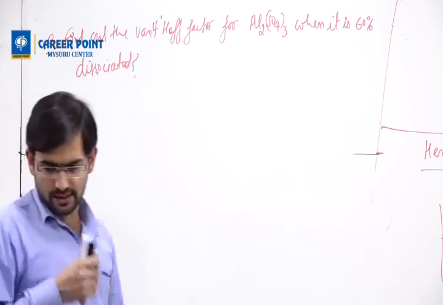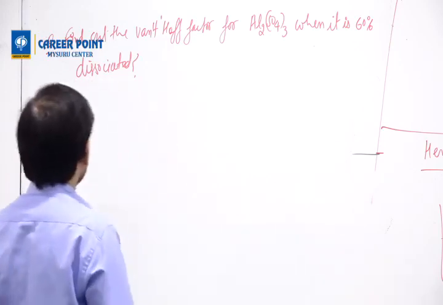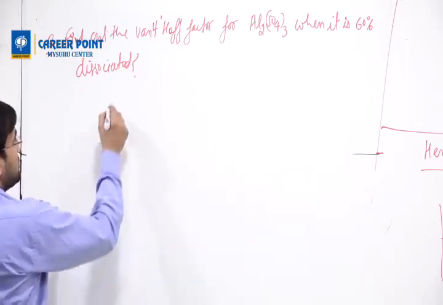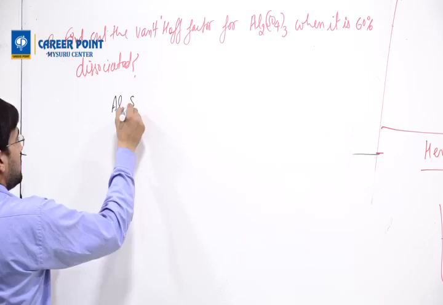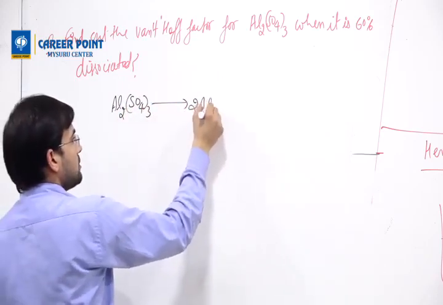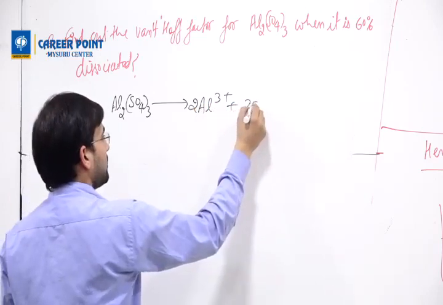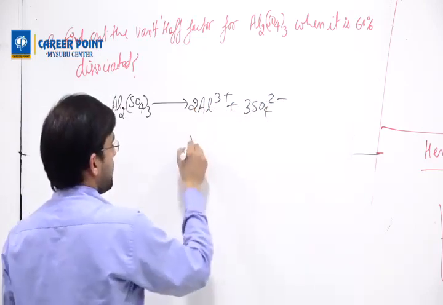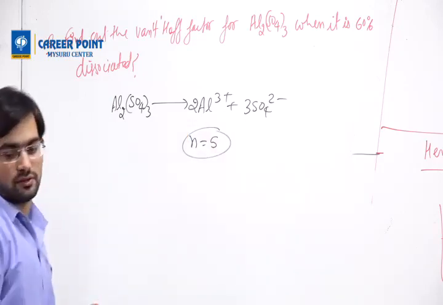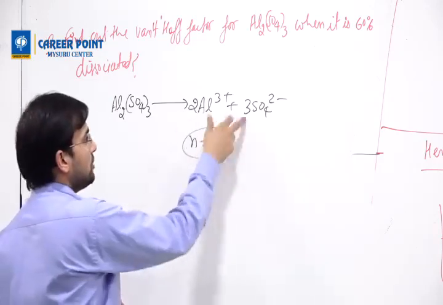Guru is giving the answer as 3.6. How can we see? First we need to write the reaction. Al2(SO4)3 gives rise to 2Al3+ plus 3SO4 2-. The value of n is 5 here, 2 plus 3.